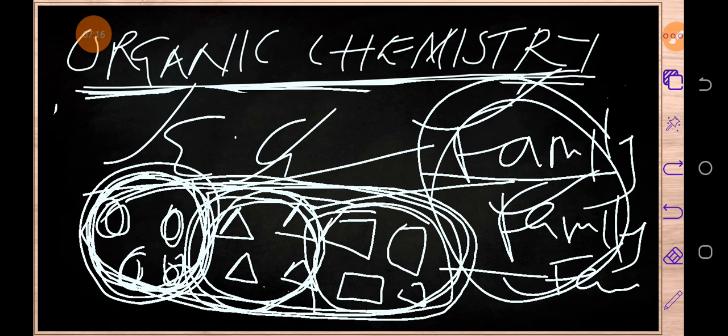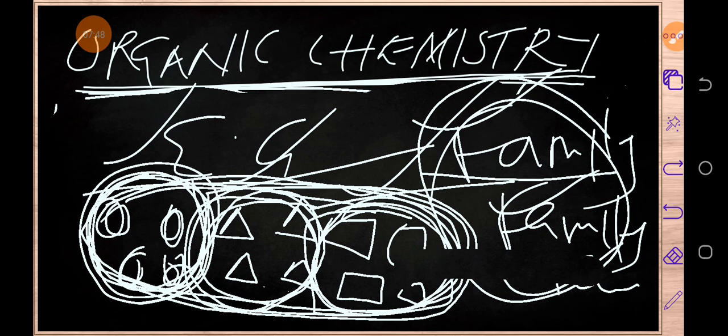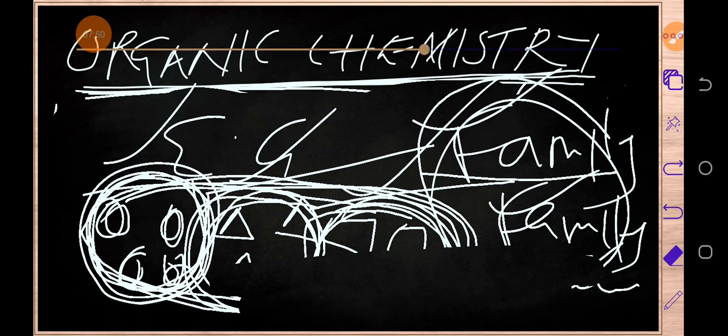And these, as you can see, resemble each other. We are going to put them in one family. So we've got three families. So in short, what I'm saying is that organic compounds have been put into families. What is the main reason? Because some members of organic compounds resemble each other. And for that reason, they have been put in what? In families.